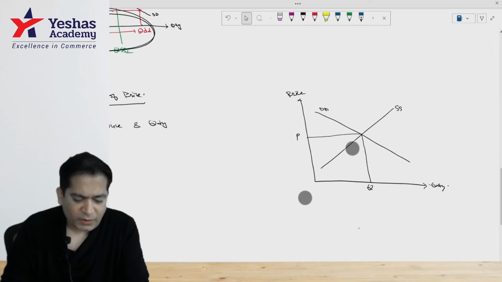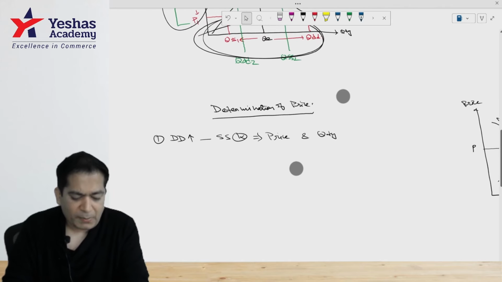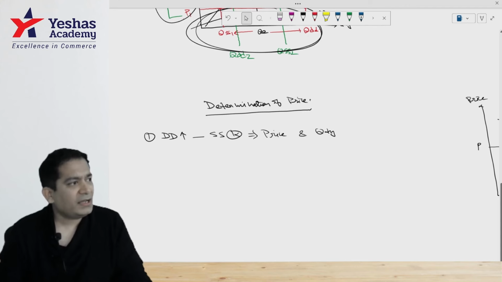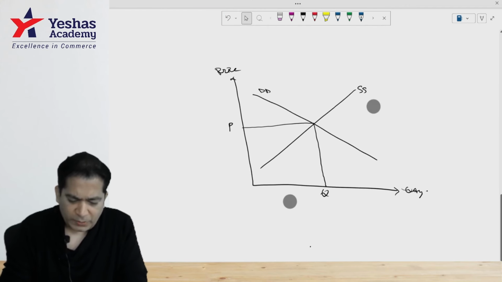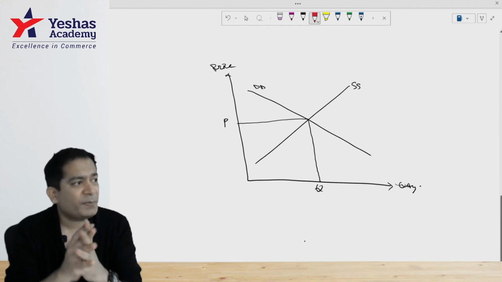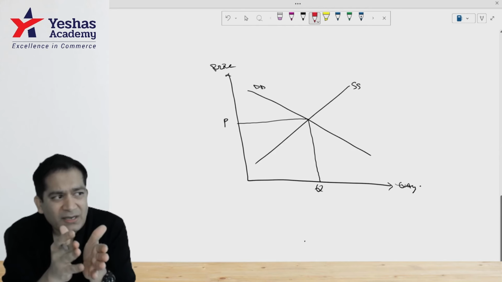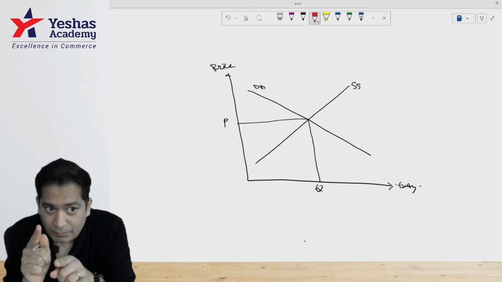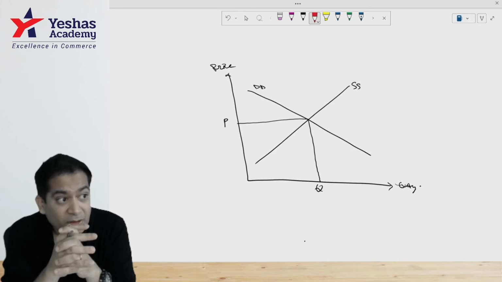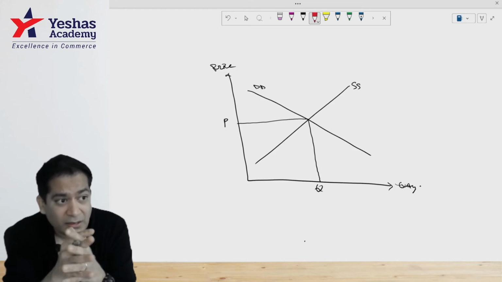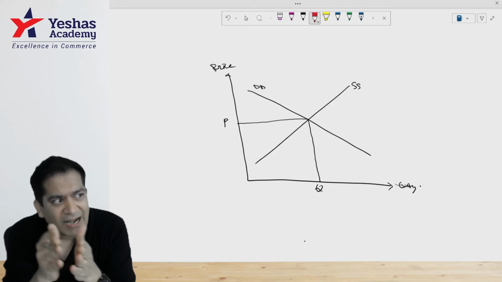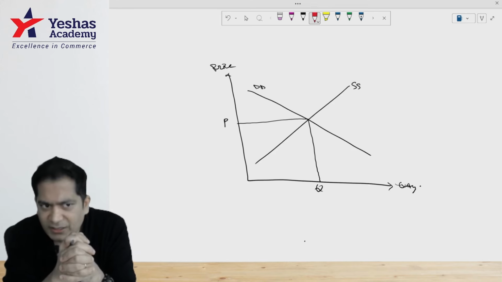Now in the question they have mentioned that demand is increasing and supply remains constant. What we have learnt in our previous topics is that whether it is an increase in demand, not quantity demanded by the way, or an increase in supply, in both cases there is a rightward shift in the demand and the supply curve.